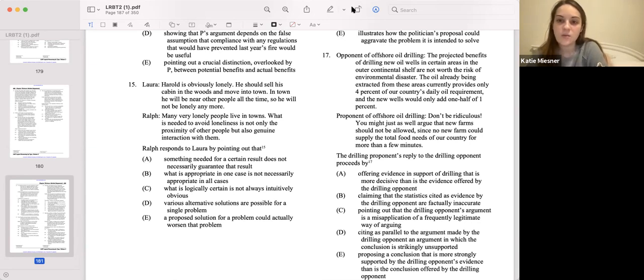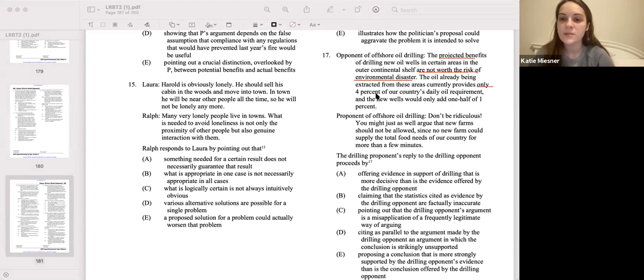All right, so what is our argument? The opponent is saying that the projected benefits are not worth the risk of environmental disaster. And why is that? It's only providing 4% of our country's daily oil requirement. So basically it's not worth the risk because we're not getting enough to satisfy even our country's daily oil requirement. And the proponent is saying, don't be ridiculous.